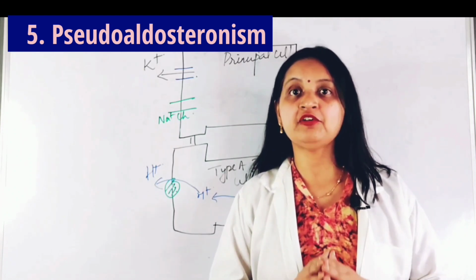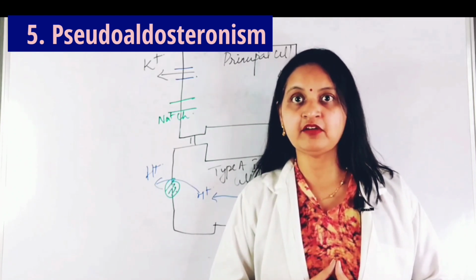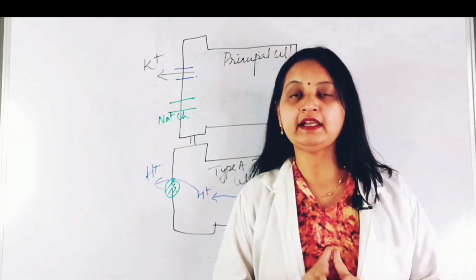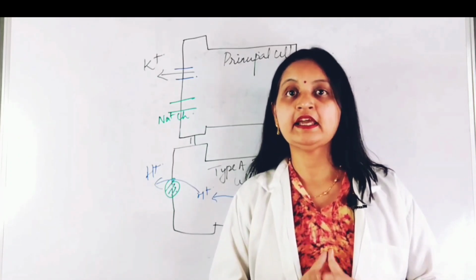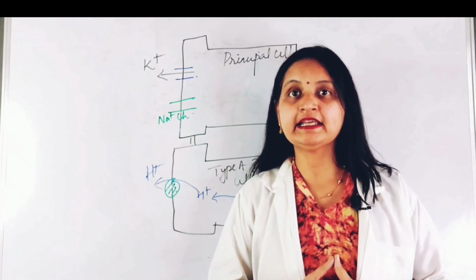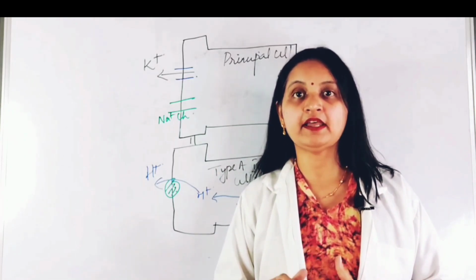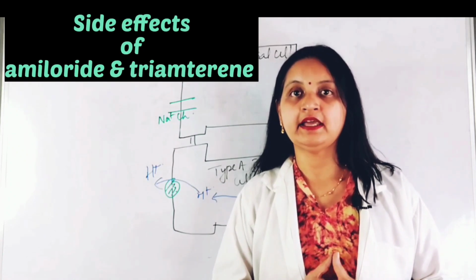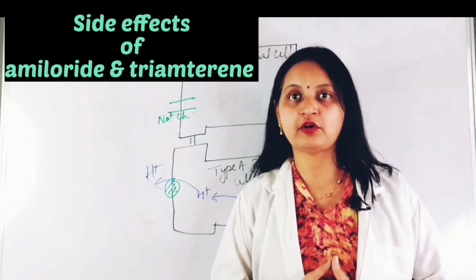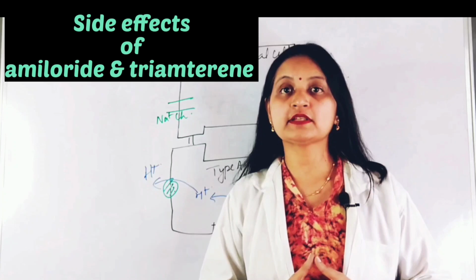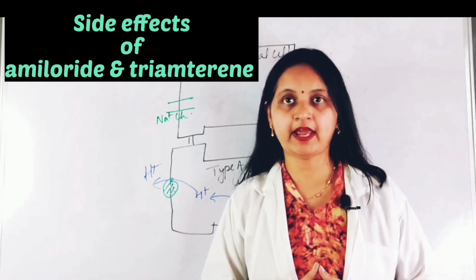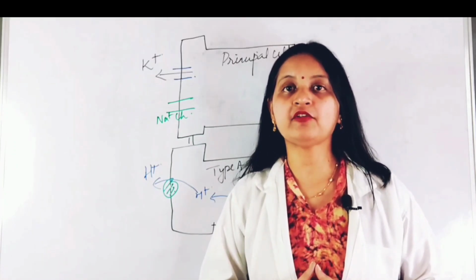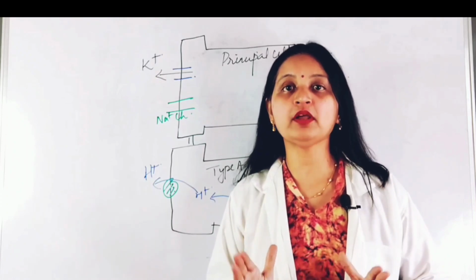The next use is pseudoaldosteronism, which is a familial disorder affecting the kidney. In this condition, triamterene is highly effective because amiloride is excreted through the kidney. Therefore, it is avoided in kidney disease, and triamterene is a more effective treatment compared to amiloride in the management of pseudoaldosteronism.